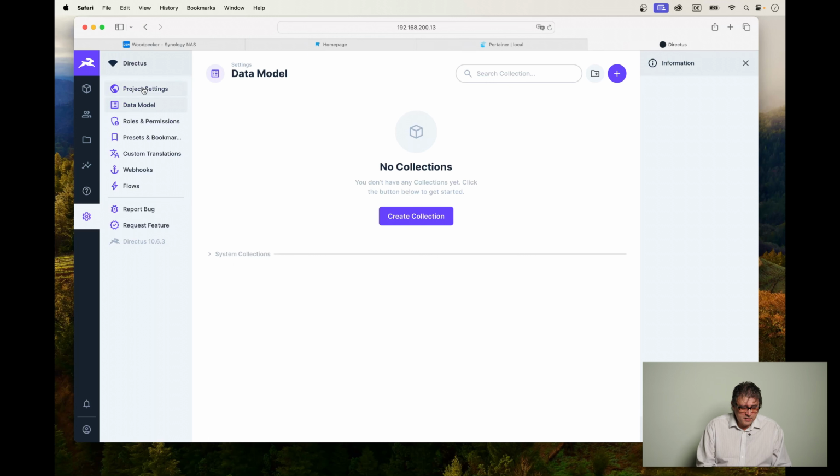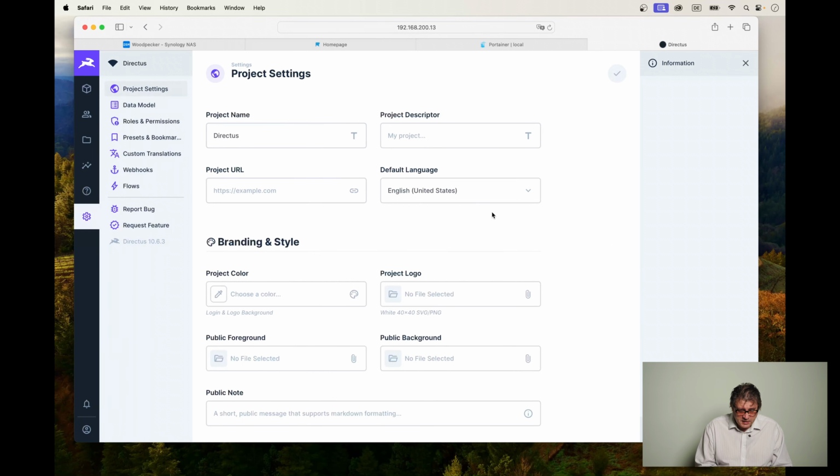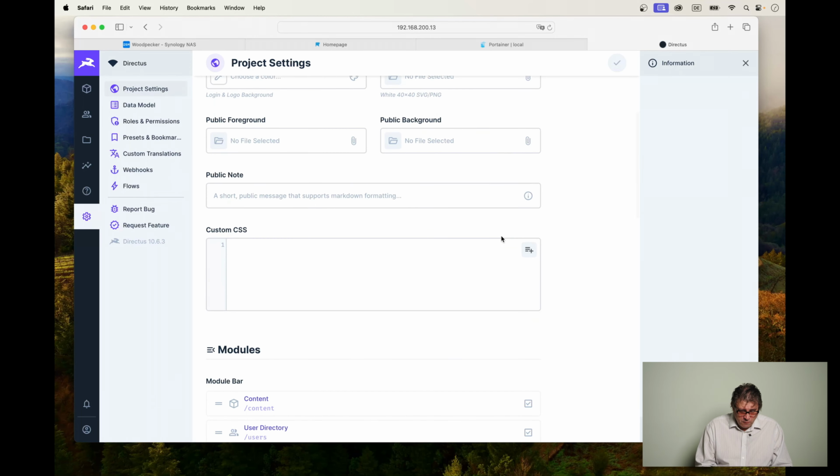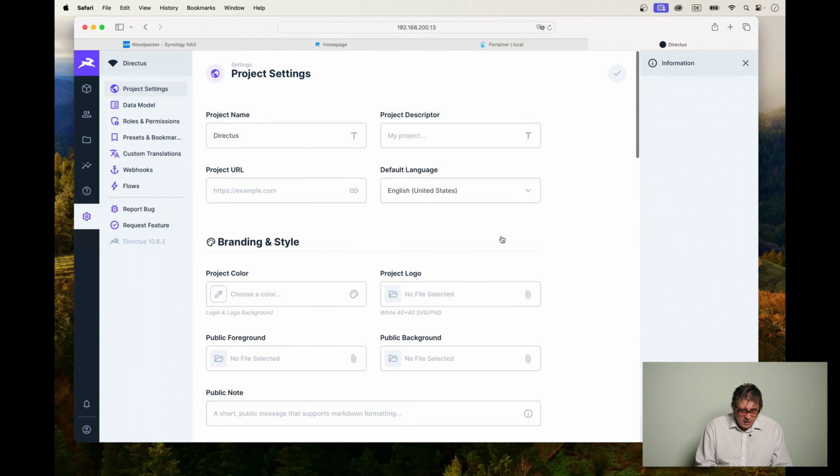First of all, let's go to the first one. They want to branch us off into the data model immediately, where we can create our collections, but let's postpone this for a few minutes. Let's first have a look at the project settings. Here we can customize quite a few things, which is quite interesting. Like, for example, you can give this a name, Directus demo. Project descriptor, this is demo for YouTube.